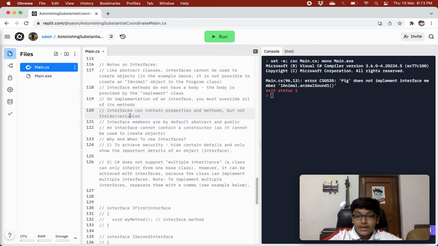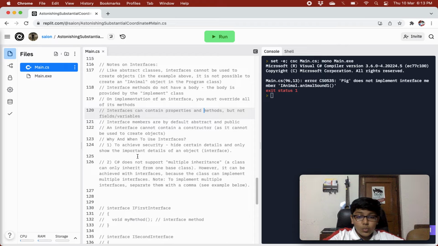Interface members are by default abstract and public. An interface cannot contain a constructor method. So you can't give a constructor in an interface, as it cannot be used to create objects. So there can be no constructor methods in your interfaces.